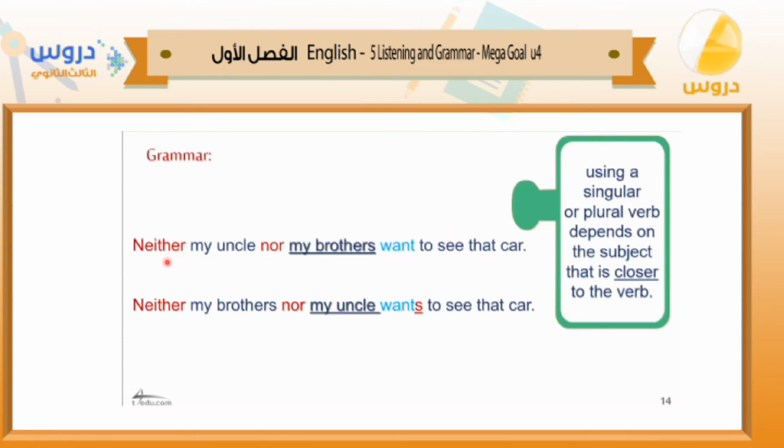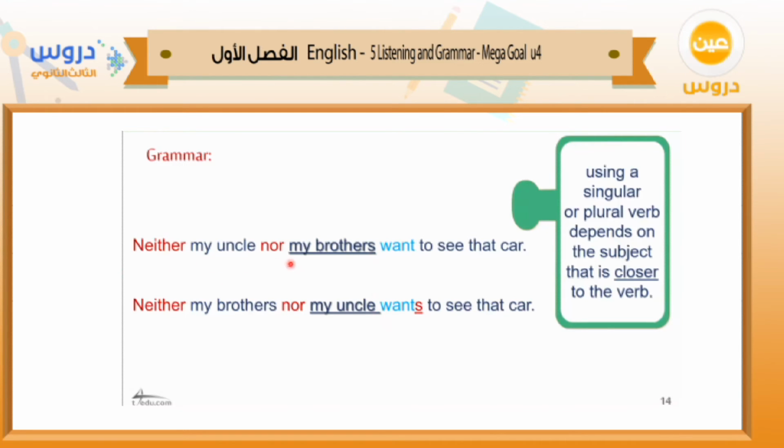What about here? Neither my uncle nor my brothers want to see that car. Neither my uncle nor my brother want to see that car, and also here, neither my brothers nor my uncle wants to see the car. What's the difference between them?